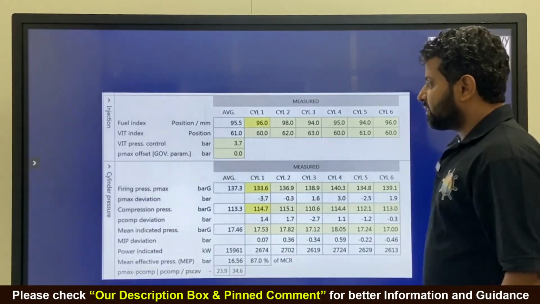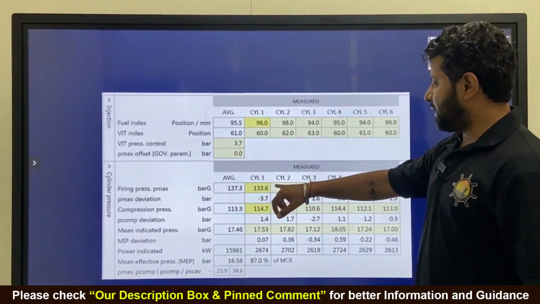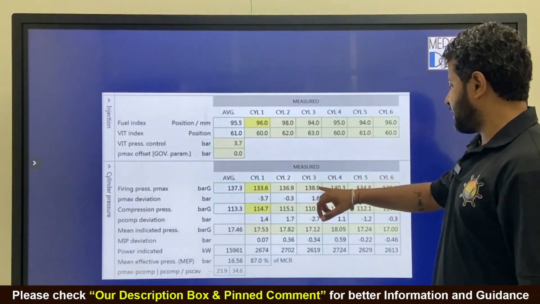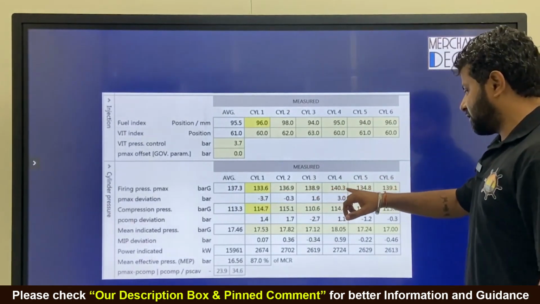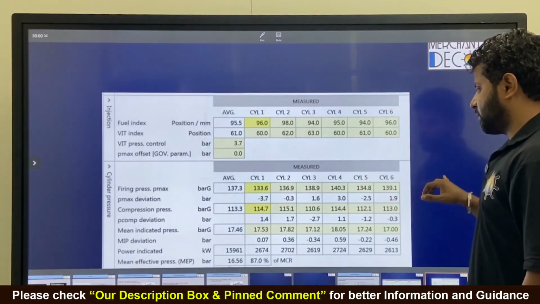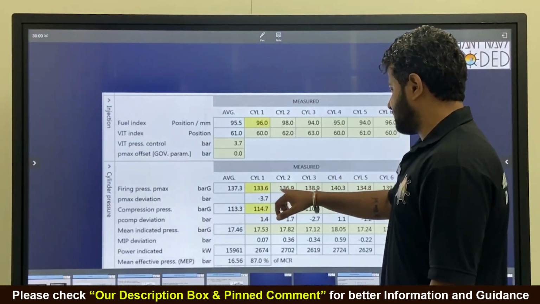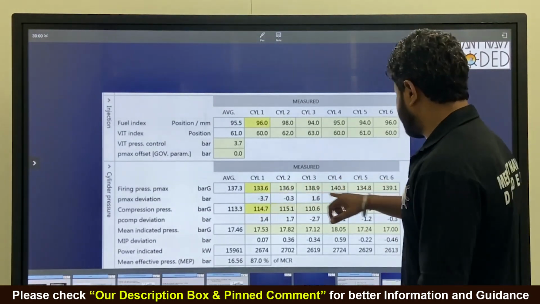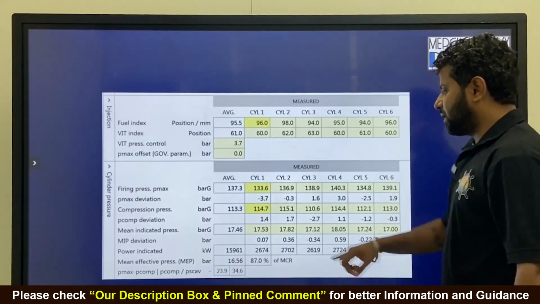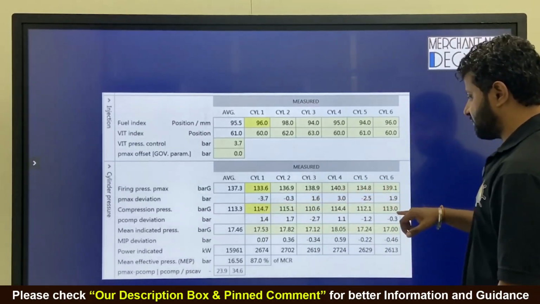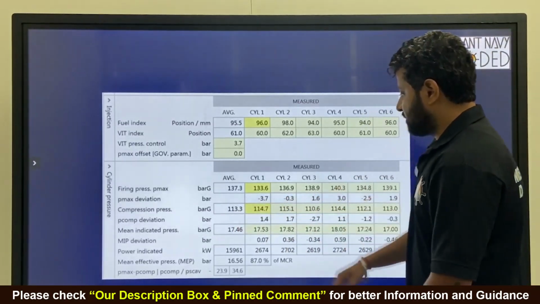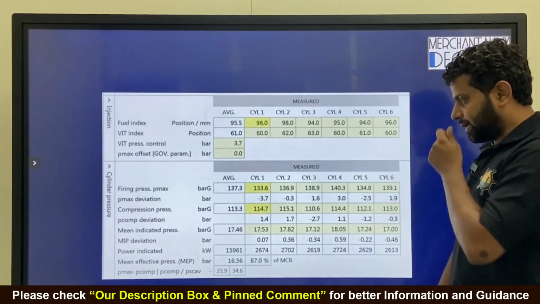Anyways, firing pressure maximum, P max, is 133.6, 136.9, 138.9, 140.3, 134.8, 139.1. So the average is this, and this minus this, this minus this, each gives the deviation. So they have given the exact deviations as well. Similarly for compression pressure, 1, 2, 3, 4, 5, 6, the average is this. Copied, guys.